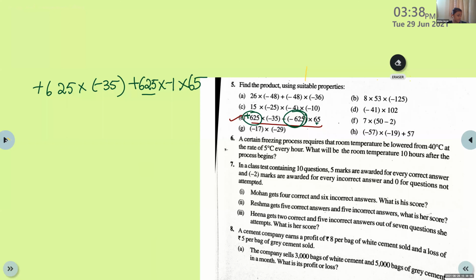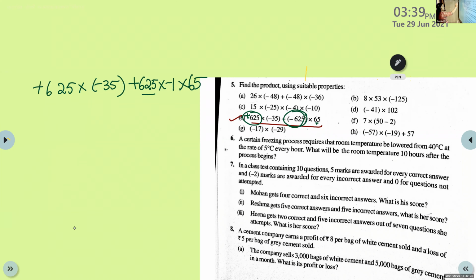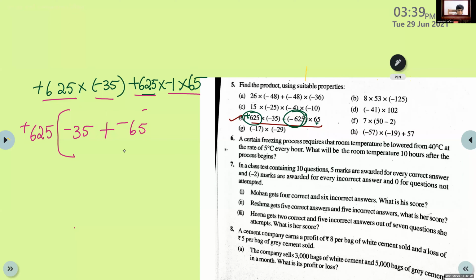Okay. Now listen to me. Now what I am going to do is take out positive 625 outside. What is remaining in the bracket? 35 and 65 plus. No, not 65. When you take 65, be careful. Negative 1 into 65 you have to take. Negative 65. Yes, good. Negative 65. Now it is clear. Understood? Any doubt in this step what I have done?